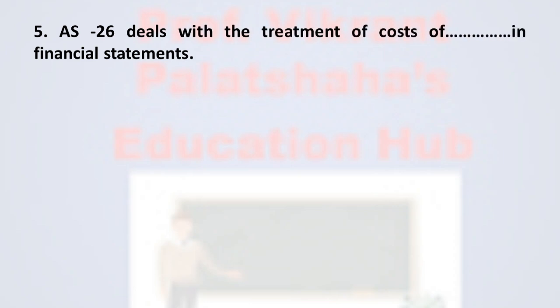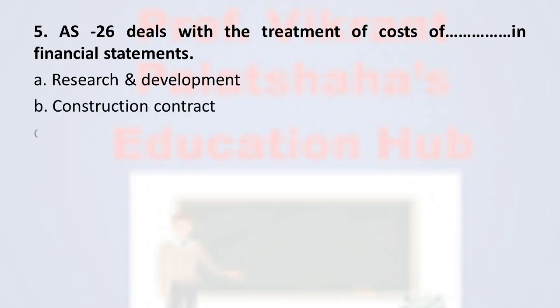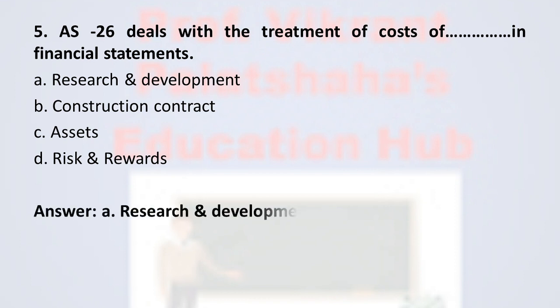Next question, question number 5. Accounting Standard 26 deals with the treatment of cost of dash dash in financial statements. Option A research and development, option B construction contract, option C assets, and option D risk and rewards. The correct answer from these four options is option A, research and development. So Accounting Standard number 26 particularly belongs to the research and development expenditures. Therefore, the correct option for this question is option A.